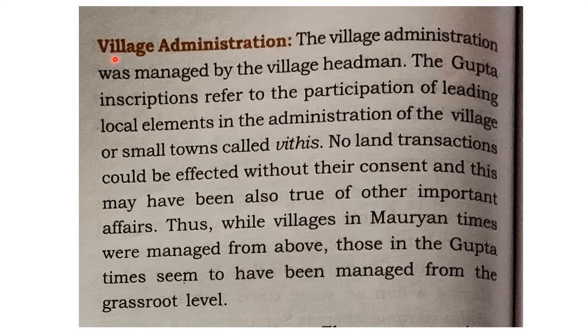Coming to the village administration: how was administration carried out at the village level? The head of the village was called the village headman, and the Gupta inscriptions refer to the participation of leading local elements in the administration of the village or small towns called vithis. According to the Gupta inscriptions, villages included small towns as well as villages, and small towns were called vithis.